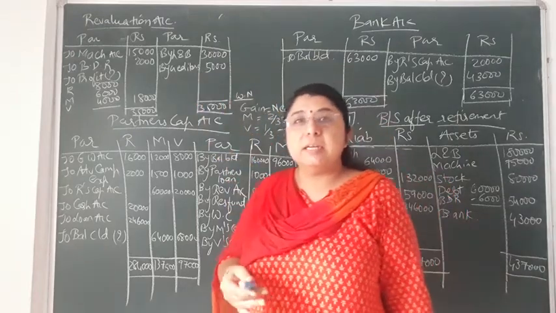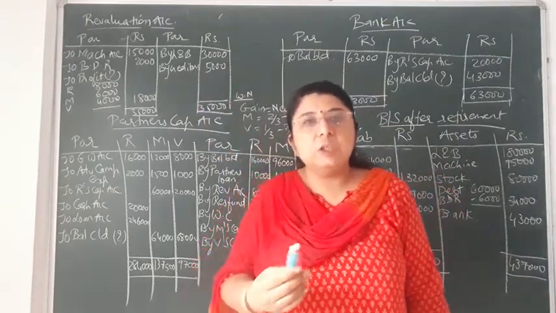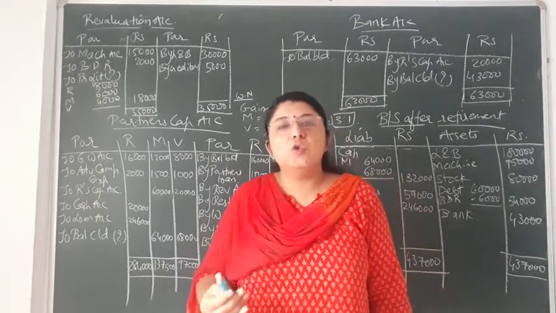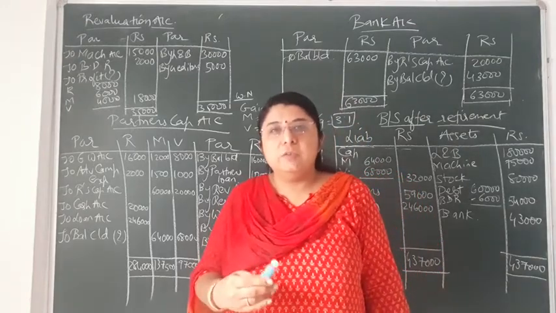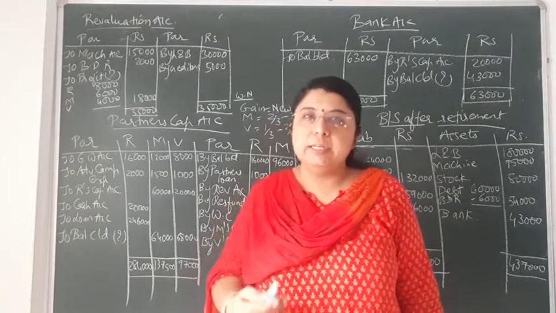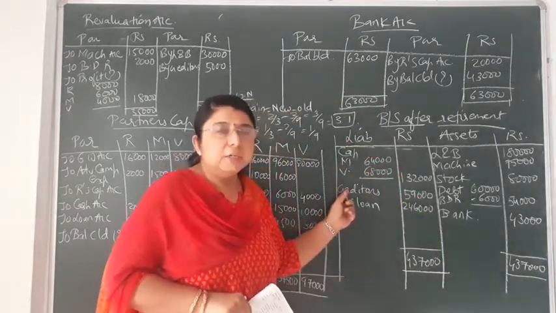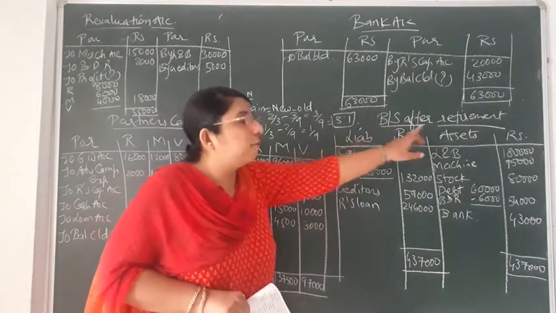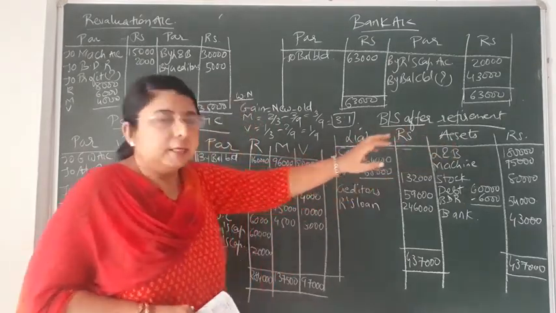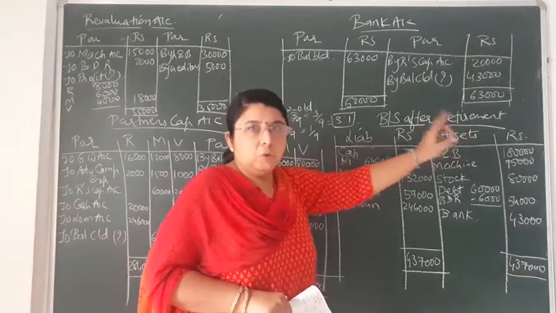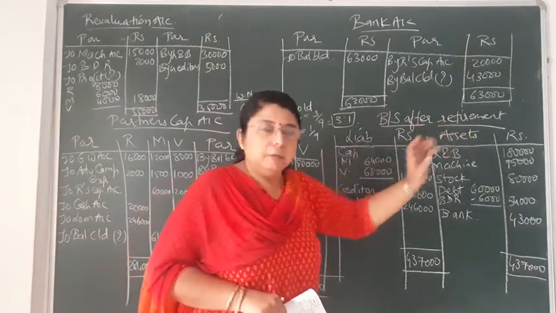And the simultaneous second entry, because adjustments always have two effects. So the second effect you also give together with the adjustment, so that you don't forget at the end of the sum. Okay, so you can see on the liability side, creditors new value, this is the balance sheet after retirement. In admission we write balance sheet after admission. Over here we'll write balance sheet after retirement.